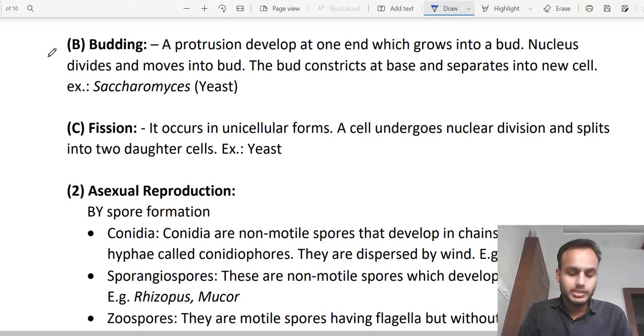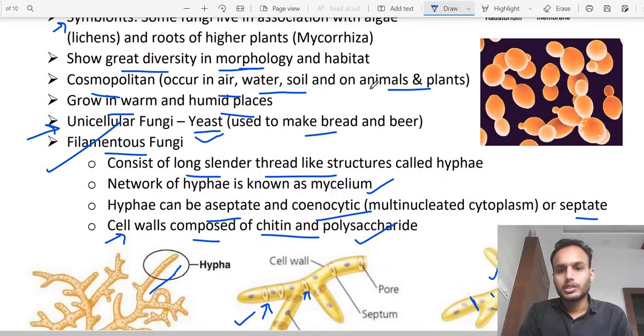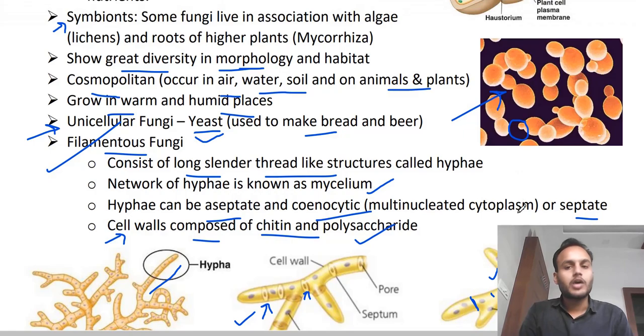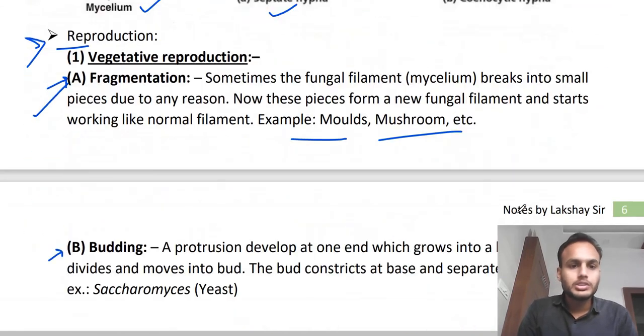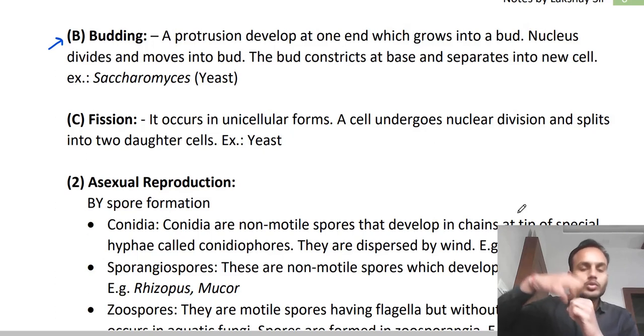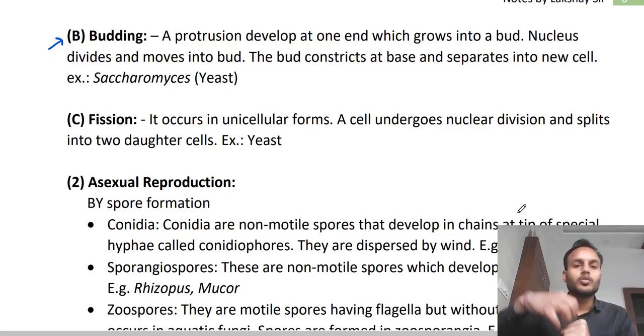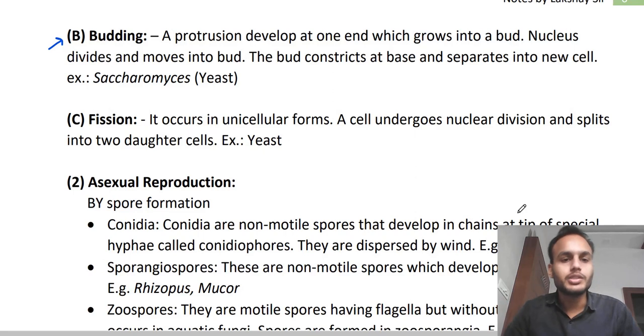Clear? Next is budding. Budding you have seen in the yeast. Okay, we have seen the earlier picture. It is shown here. You can see that many buds are arising. These are the buds which are formed. How are these buds formed? So these are outgrowths on the surface and this outgrowth grows. The nucleus divides, one nucleus goes into the outgrowth, one remains in the parent cell, and this outgrowth grows into a separate individual later on.